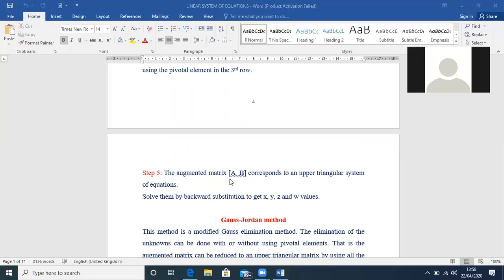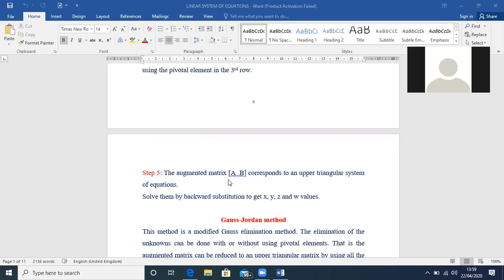From this you can write the equations and solve them to get x, y, z values, and of course the w value. I think it is very much clear. You have to do a problem on this model. The first problem is solving linear equations using the matrix method, and the second is solving the system of linear equations by the Gauss elimination method.